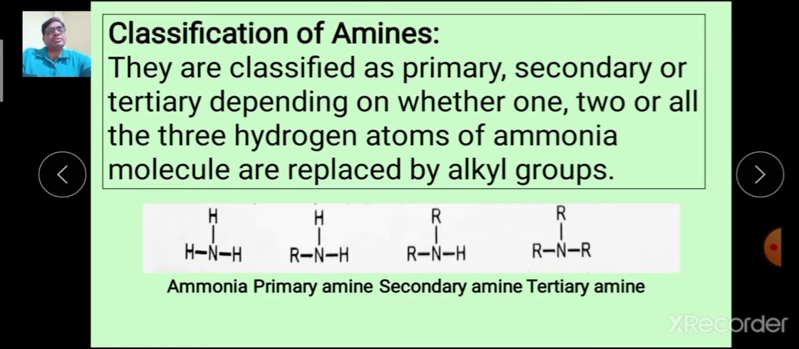Classification includes primary, secondary or tertiary, depending upon whether 1, 2 or all 3 hydrogen atoms of the ammonia molecule are replaced by alkyl groups. Here this is ammonia, 3 hydrogen atoms are there. While here 1 hydrogen is replaced, this is a primary amine. Here 2 hydrogen atoms are replaced, this is a secondary amine. Here all 3 hydrogen atoms are replaced, this is the tertiary amine.